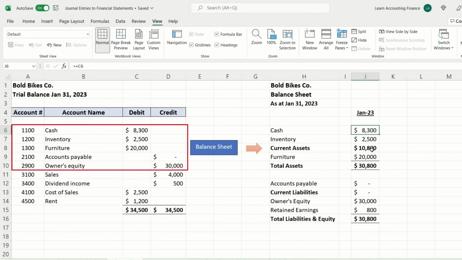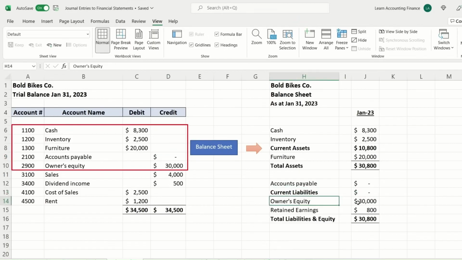These balances you can probably remember now. We have a cash balance of $8,300. Again, it's coming directly from the trial balance. Inventory $2,500. That's the sum of current assets. Furniture we know is a non-current asset, and the balance at the end of the month is $20,000. So we have total assets of $30,800. On the other hand, we have no accounts payable at this point, zero. So our current liabilities are zero.